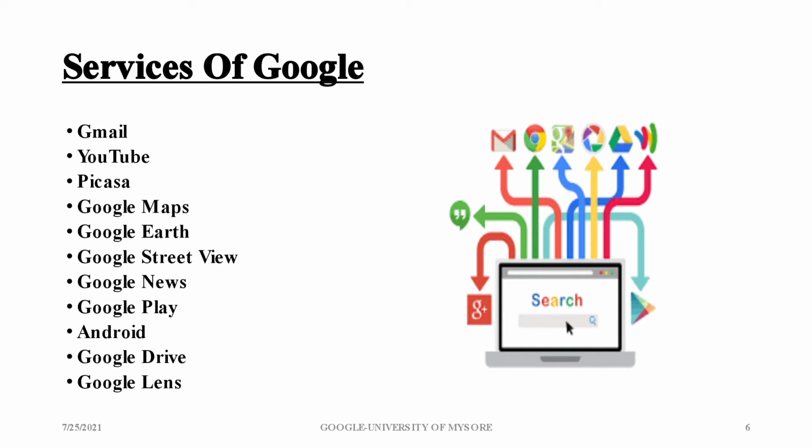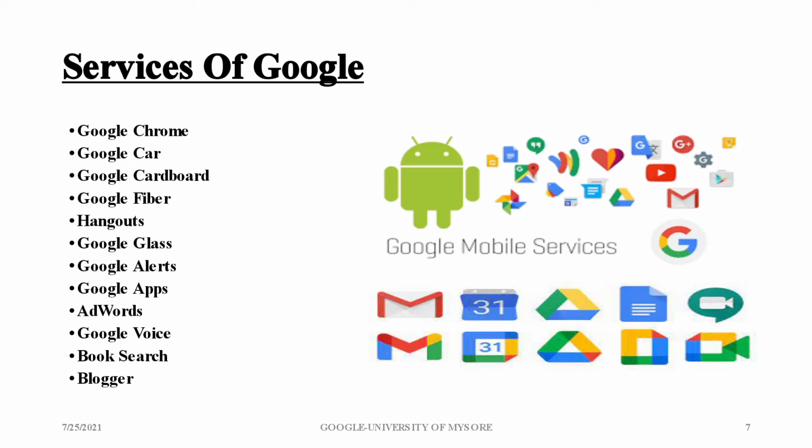Then let us see the services provided by Google. Google provides many services such as Gmail, YouTube, Picasa, Google Maps, Google Earth, Google Street View, Google News, Play, Android, Google Drive, and Google Lens. And also Google Chrome, Google Car, Google Cardboard, Hangouts, Glass, Alerts, Google Apps, AdWords, Google Search, Google Voice, Book Search, and Blogger. You can see the images in the picture.